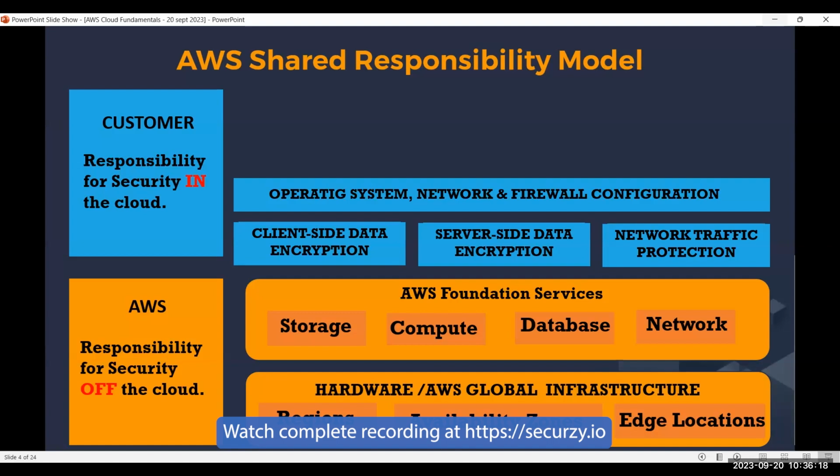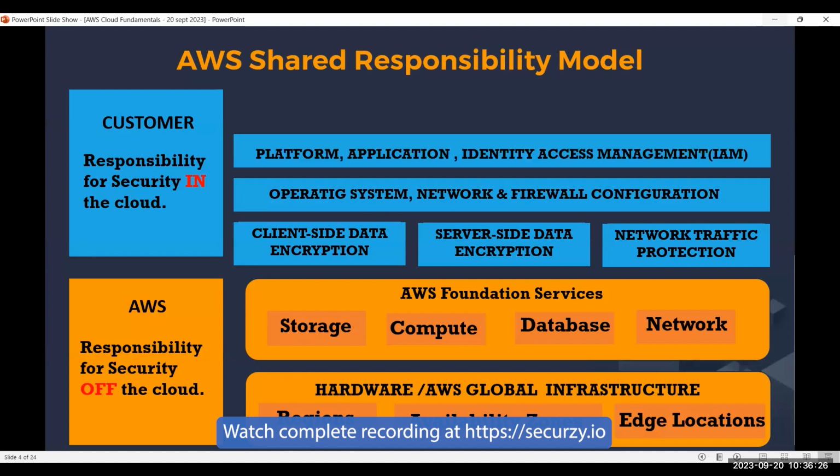Okay, so it is up to the customer to manage the operating system, network and firewall configuration. Next, platform and application. Application is ours, right? We are building the secure application. It is our duty. For the platform, we are choosing the platform and it is our application. And the main service, identity and access management: we are the ones responsible for giving access, right? The control access. We'll cover IAM in much more detail. So these are the three